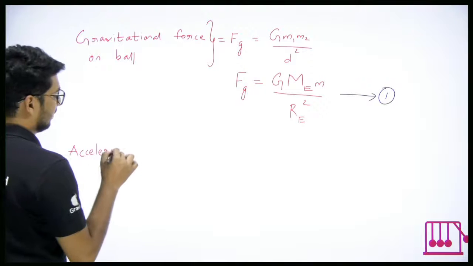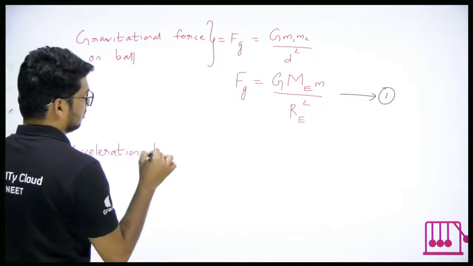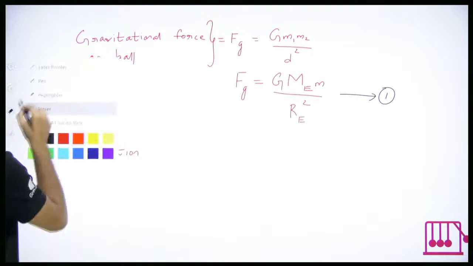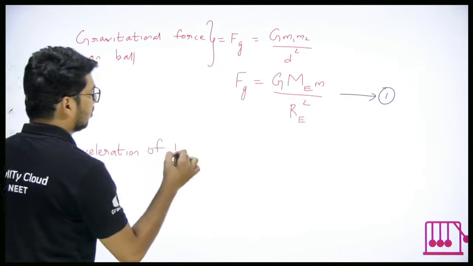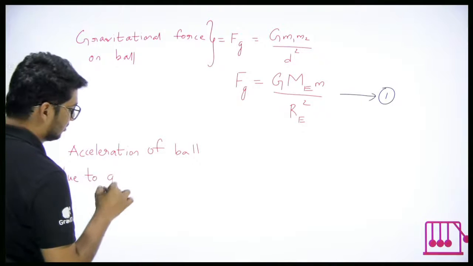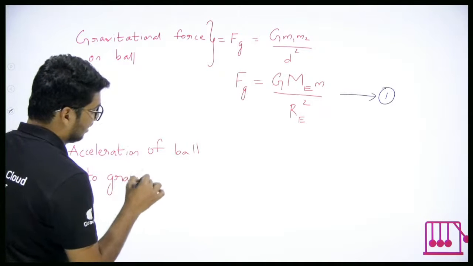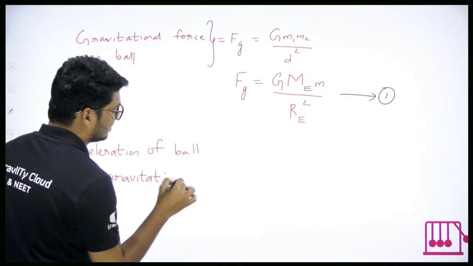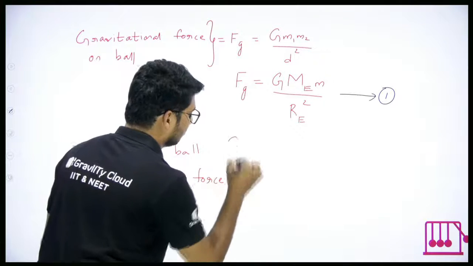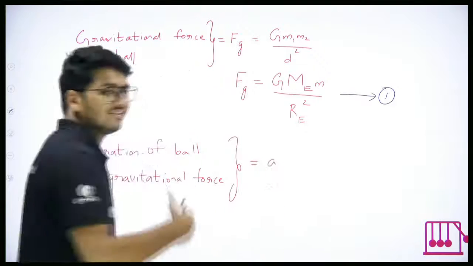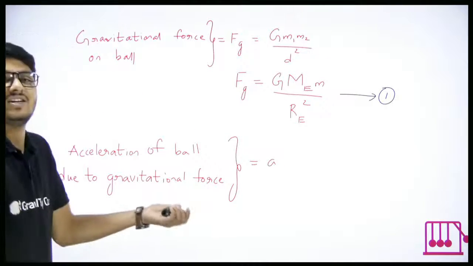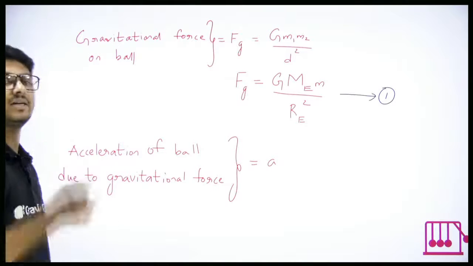Then acceleration due to gravity. And again, acceleration of whom? You have to be very careful. Acceleration of ball due to gravitational force. So we are considering how many forces here? We are considering only one force, that is gravitational force. So the net force is also equal to gravitational force, because there is only one force. That is the reason.